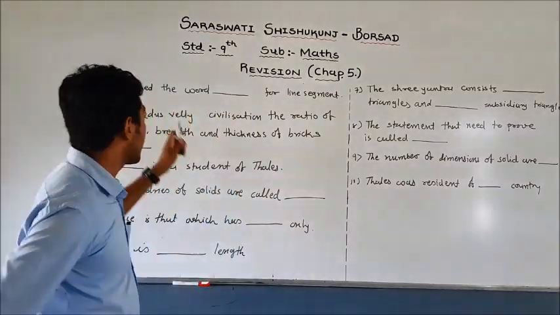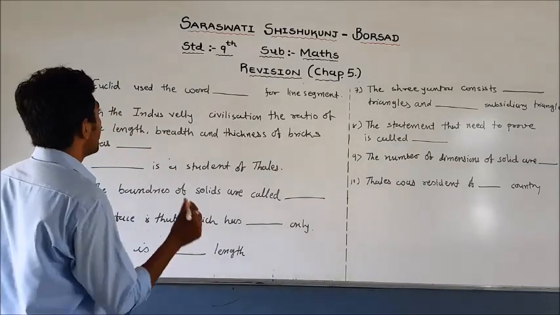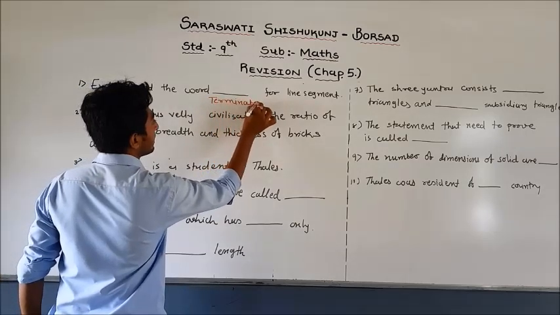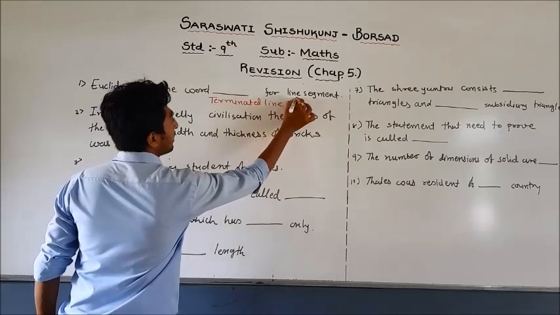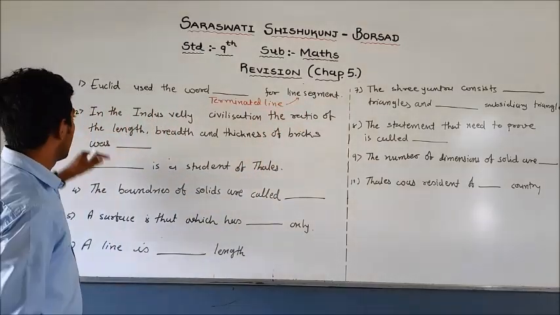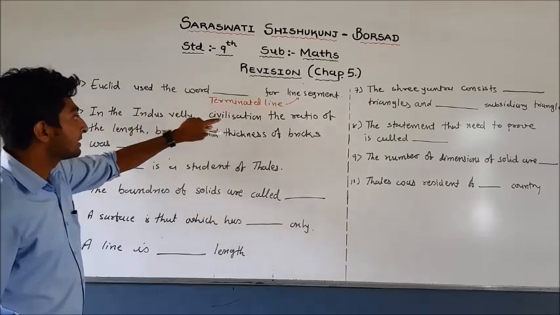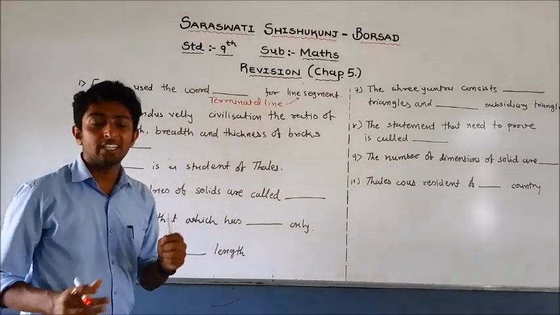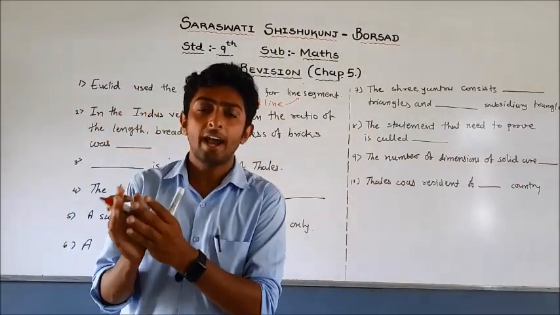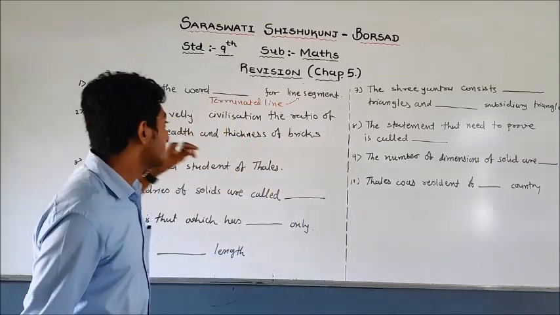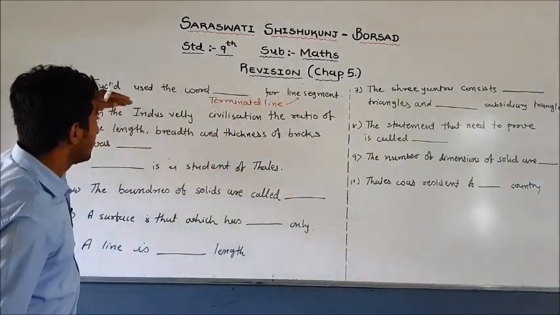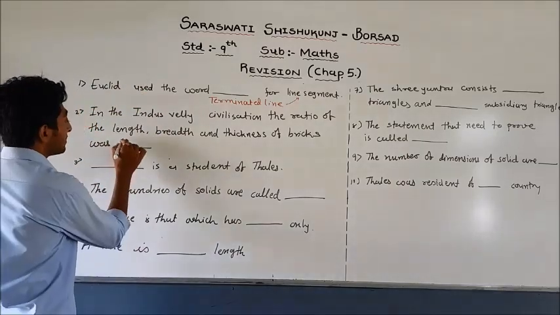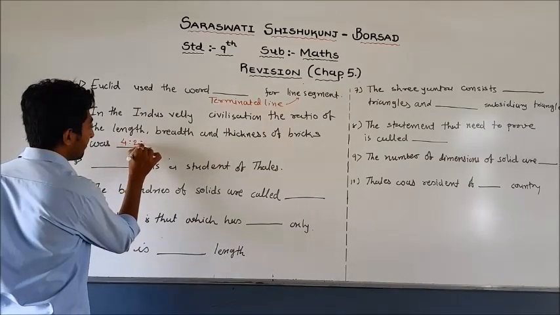This we have already discussed. The answer is Euclid used the word terminated line for line segment. Another question: in the Indus Valley civilization, the ratio of the length, breadth and thickness of a brick was blank. Friends, we have already discussed Harappa and Mohenjo-daro. When the scientist found that civilization, the ratio of length, breadth and thickness of bricks was 4:2:1.